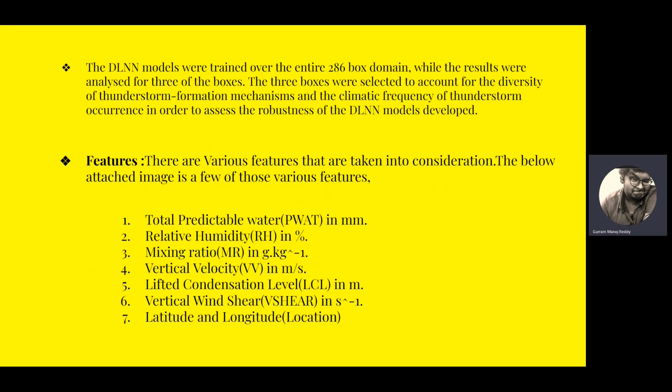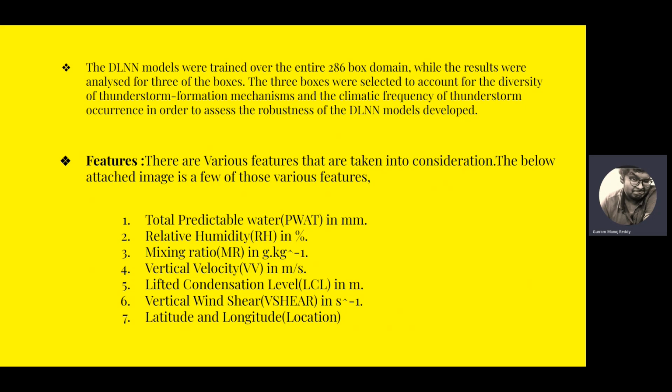The deep learning models were trained over the 286 box domain, while the results were analyzed for only three of the boxes. The three boxes were selected to account for the diversity of thunderstorm formation mechanism and the climatic frequency of thunderstorm occurrence, in order to assess the robustness of the deep learning models developed. So out of every box, three boxes were selected to assess the thunderstorm features.